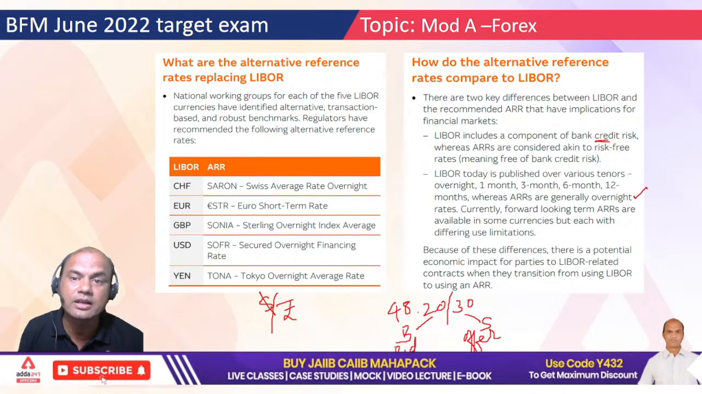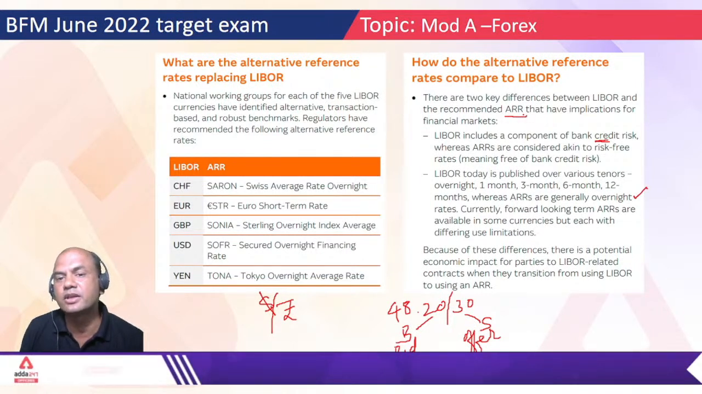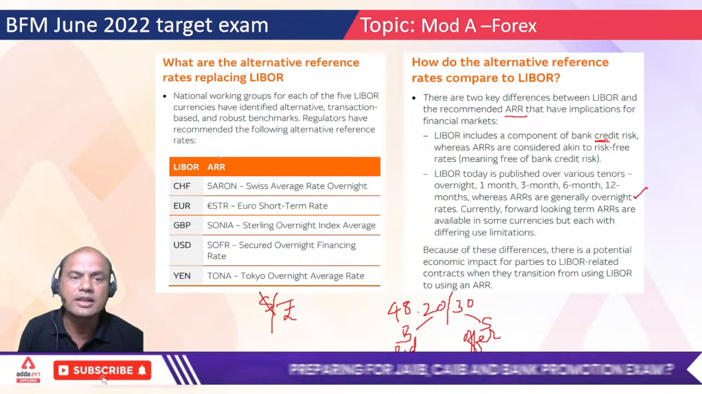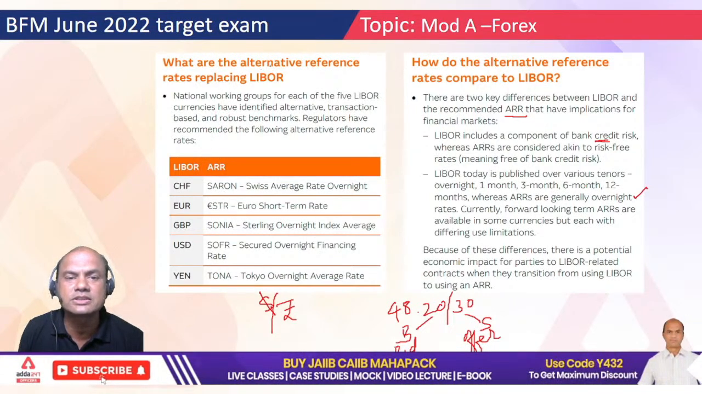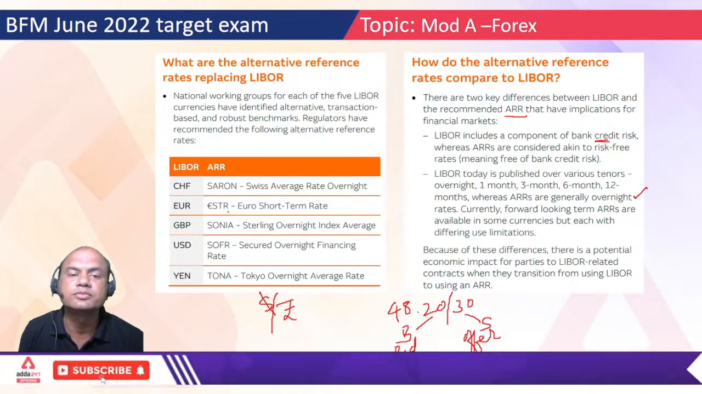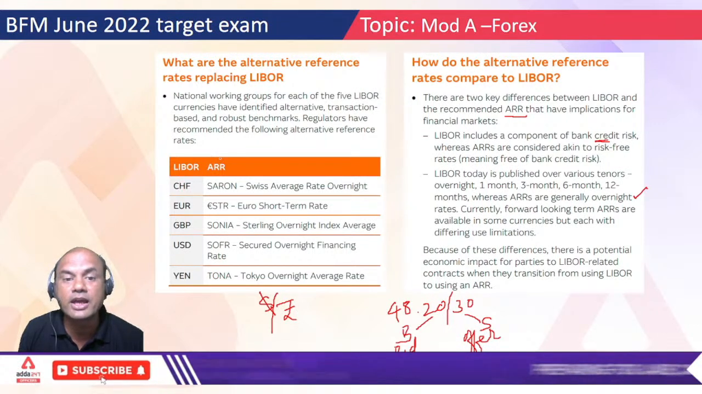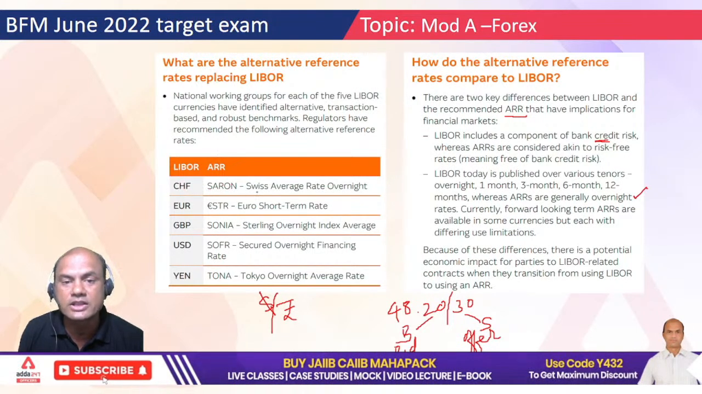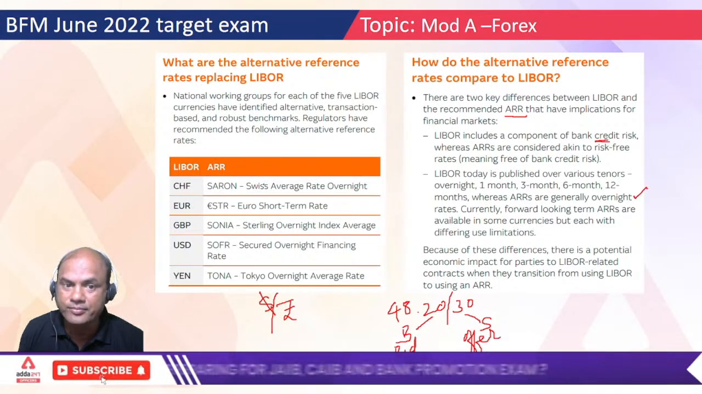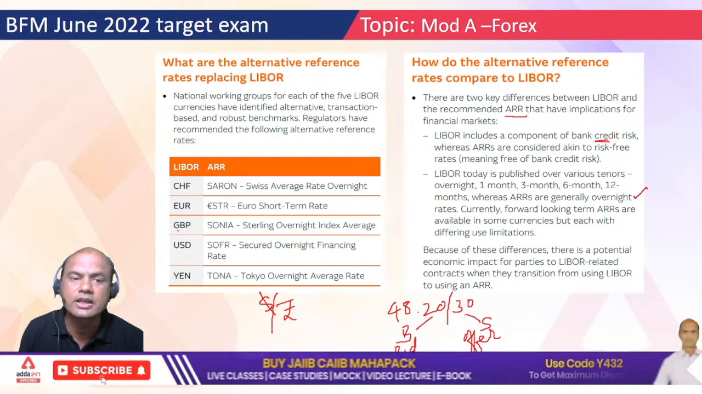What is this ARR? ARR means alternative reference rates. Now what are alternative reference rates? It says that instead of using just the London rates, we can use various countries' other rates also. As per LIBOR, we use CHF. As per ARR, we use SARON, the Swiss Average Rate Overnight. Now look at the countries. Here everything is decided by London.